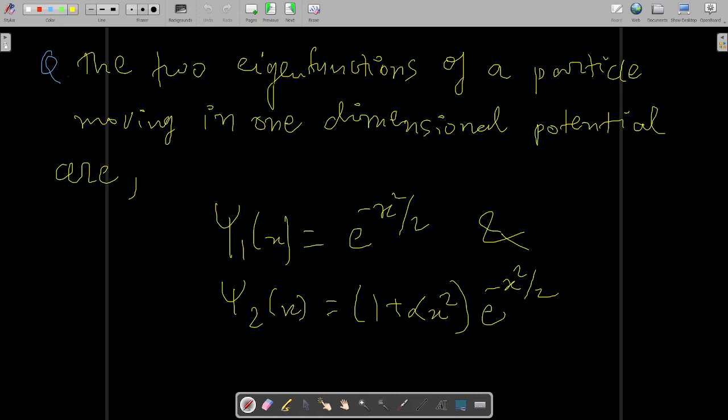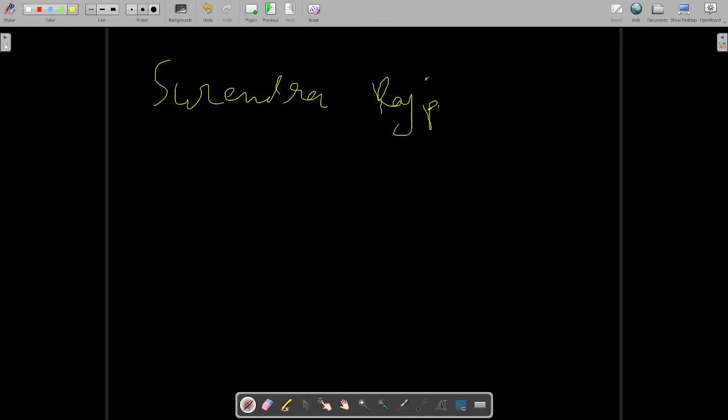So if the two eigenfunctions are given like this, find the value of alpha. One student, Surendra Raj Purohit, was feeling very dull because I was not there on social media.